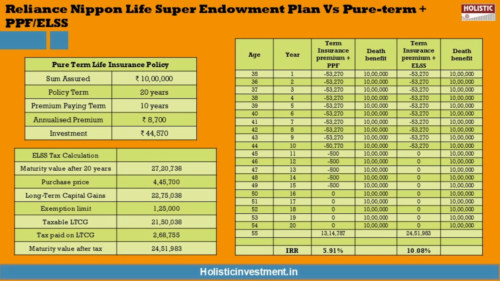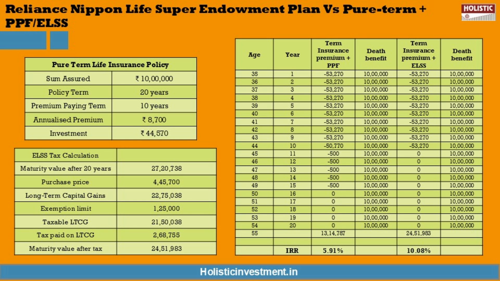If you are a low risk investor, you might choose a debt instrument like the Public Provident Fund (PPF), which is a government backed fund giving you guaranteed returns as well as having tax benefits under Section 80C. While if you're comfortable with higher risk, then you could consider equity based options such as the Equity Linked Savings Scheme (ELSS), which is also a tax saving tool. Now let's compare both these asset classes.